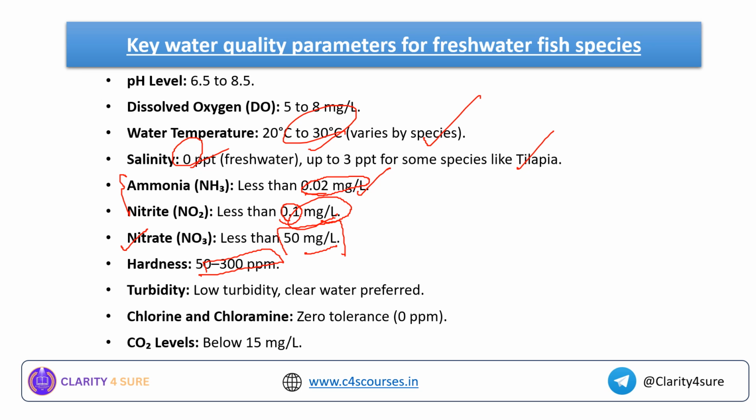The turbidity should be very low, because the freshwater species always prefer clear water. Coming to the next, the chlorine and chloramine, they have a zero tolerance of 0 ppm. Okay. What should be the carbon dioxide level? It should be below 15 milligram per liter. I hope these key water quality parameters for freshwater fish species are clear to you now.